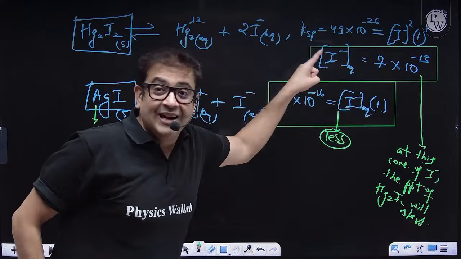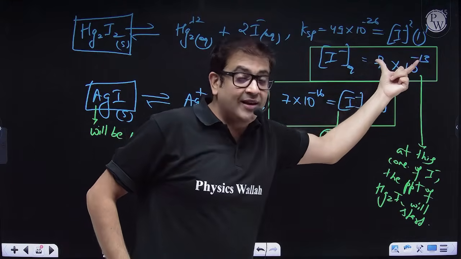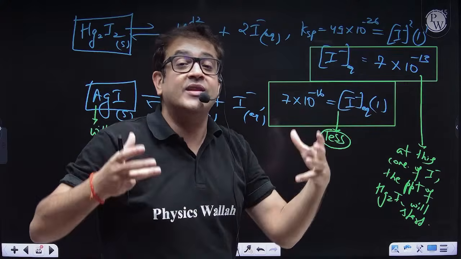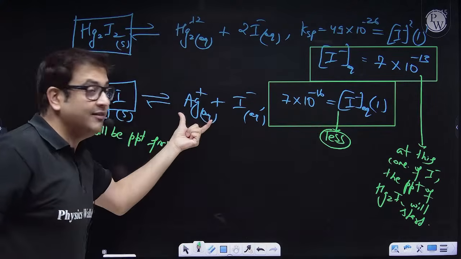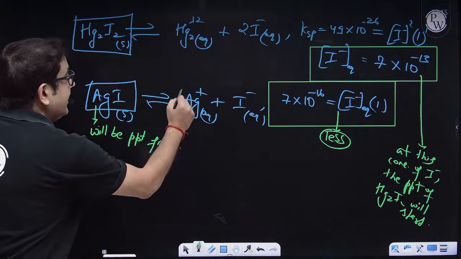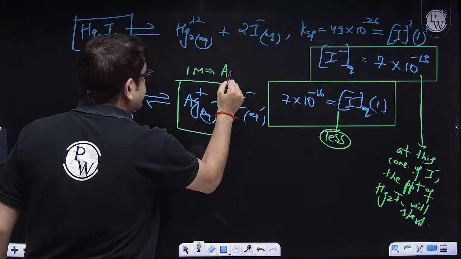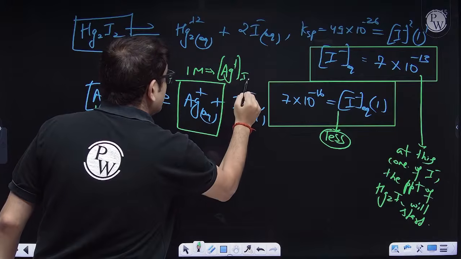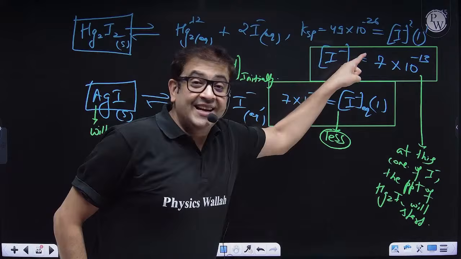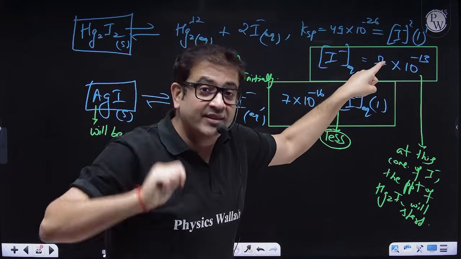But once that will start, the concentration of iodide ion will reach this value. At that point, what will be the concentration of aqueous silver ion present? Because initially, how many silver ions did I have? Initially, I had 1 molar Ag plus ion in the solution. Once the concentration has reached this value, at that point of time, how many Ag plus ions do I have in the solution? Let us find it.